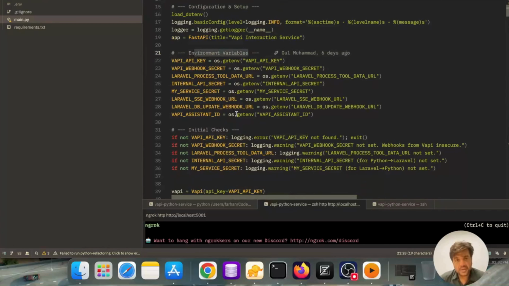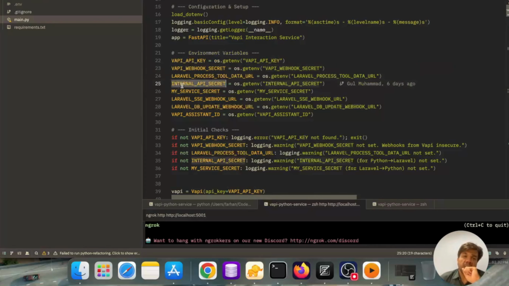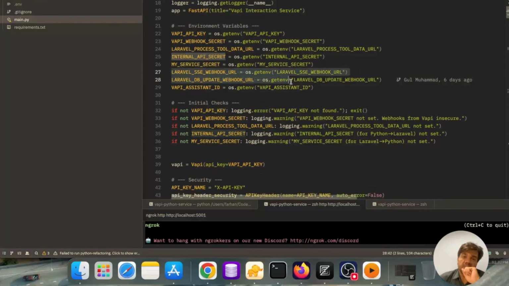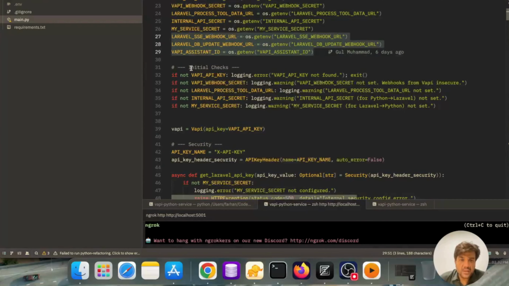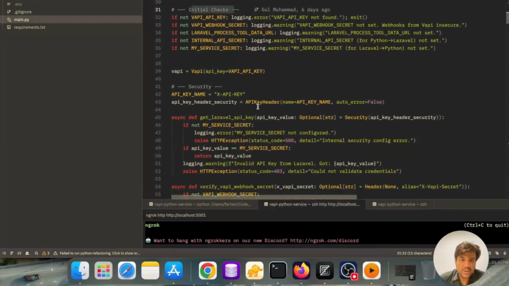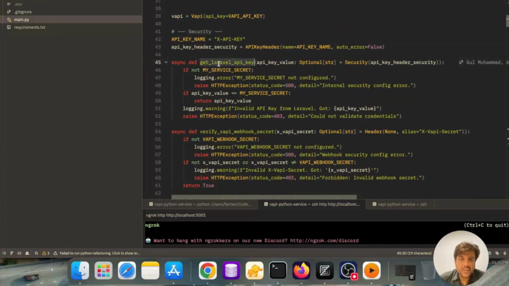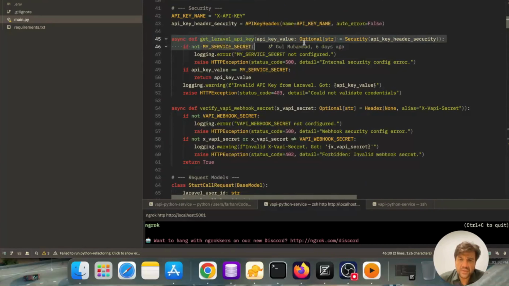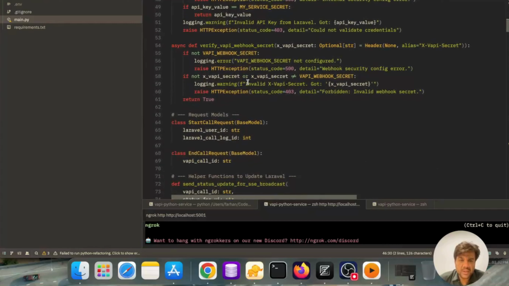You can see the comment here: API webhook secret, Laravel process tool data URL. Here we are passing the Laravel endpoint. Internal API secrets are here. So these are environment variables which we are getting here. And then here initial checks are being performed, you can see in the code. And here is the security check, etc, etc. Ignore this part. These are the functions in Python for checking different webhook secrets or Laravel API keys, etc.